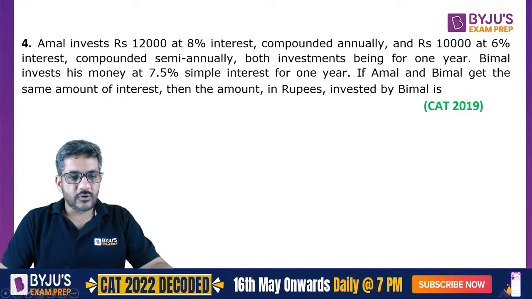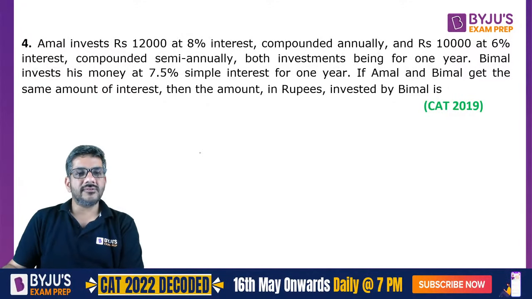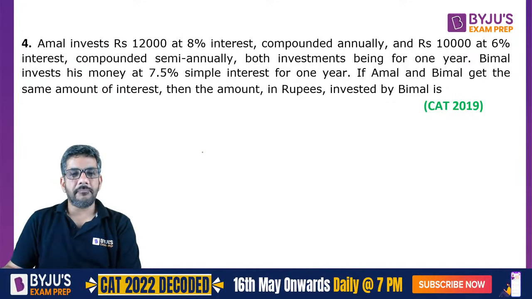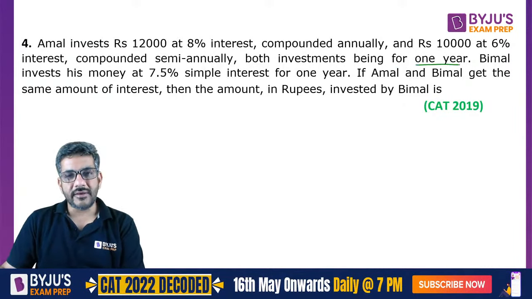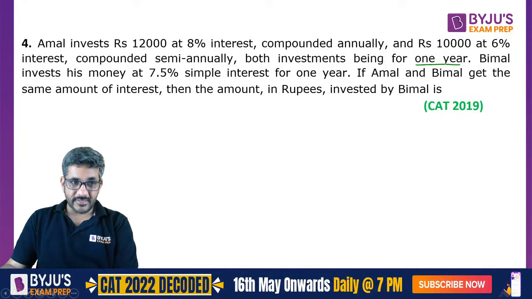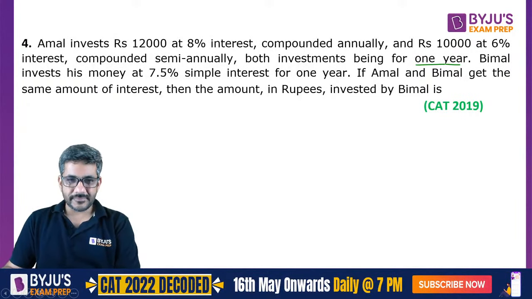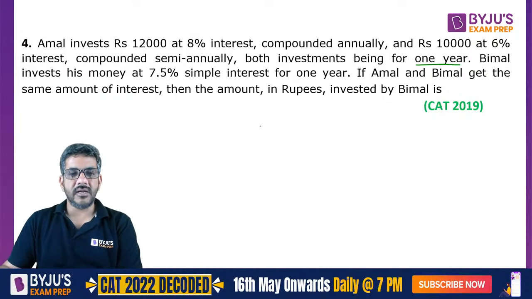I think we can start doing this question now. It says Amal invested 12,000 rupees at 8% interest compounded annually and 10,000 at 6% interest compounded semi-annually, both investments being for 1 year. Bimal invests his money at 7.5% simple interest for 1 year. They get the same amount of interest than the amount invested by Bimal.